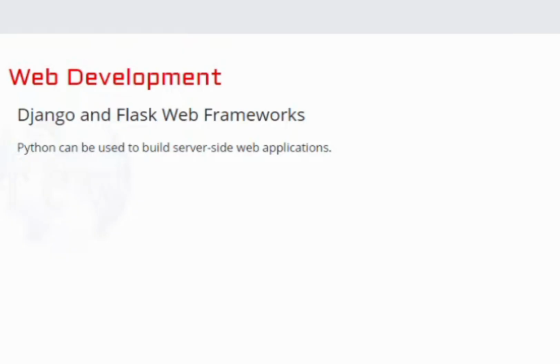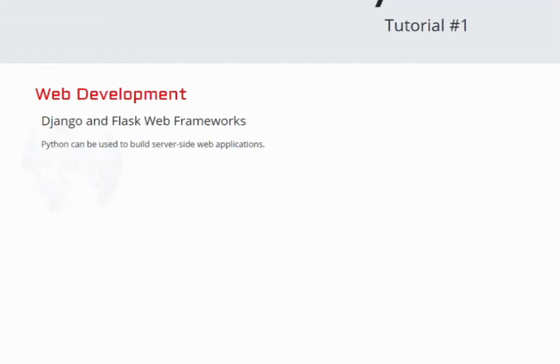I will explain Flask in this tutorial series too, at the end of the beginner tutorials. Anyway, friends, it can be used to build server-side web applications, so you can use Python to interact with your web applications in web development.